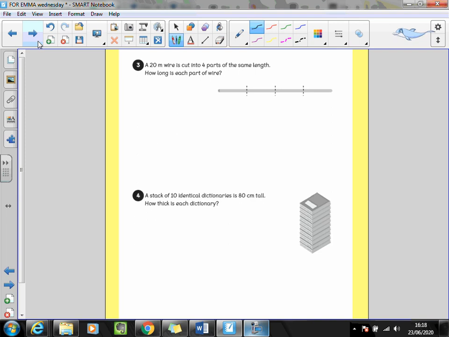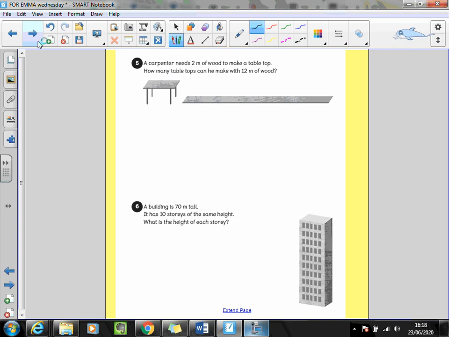Question 4. A stack of 10 identical dictionaries is 80 centimeters tall. How thick is each dictionary? Question 5. A carpenter needs 2 meters of wood to make a tabletop. How many tabletops can he make with 12 meters of wood? Question 6. A building is 70 meters tall. It has 10 stories of the same height. What is the height of each story?